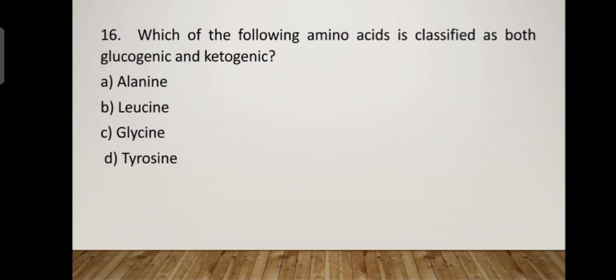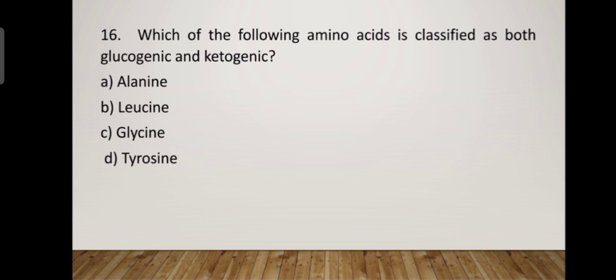Next question, 16th, which of the following amino acids is classified as both glucogenic and ketogenic? Make sure you learn all about amino acids like essential, non-essential, and semi-essential amino acids, and which are glucogenic and which are ketogenic, and there are certain amino acids which are both. So the question is, which of the following is both ketogenic and glucogenic?